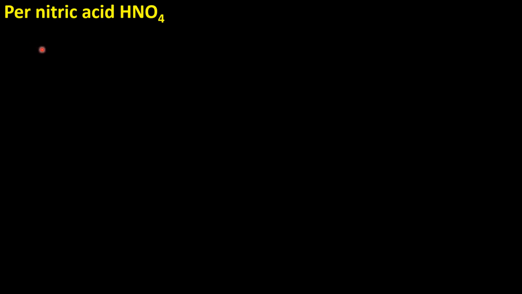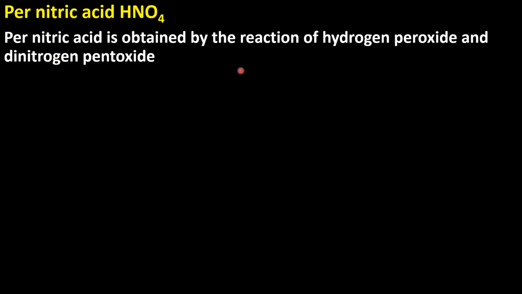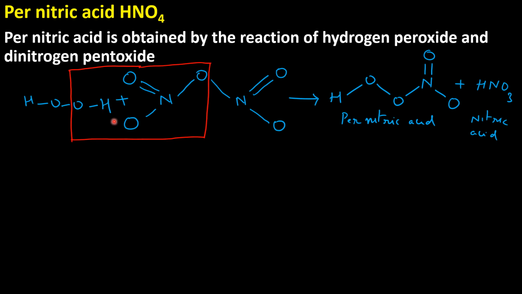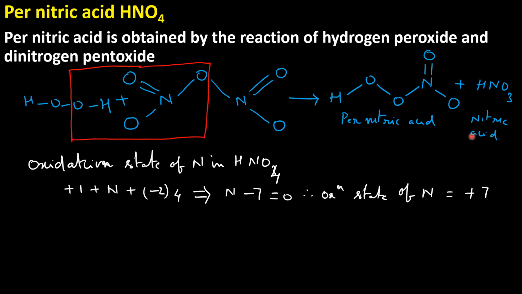Now let us discuss pernitric acid, HNO4. Pernitric acid is obtained by the reaction of hydrogen peroxide with dinitrogen pentoxide, N2O5. So the reaction here: OH of hydrogen peroxide and NO3 of dinitrogen pentoxide, and we get pernitric acid HNO4, and apart from this we get nitric acid also. Oxidation state of nitrogen in pernitric acid HNO4 is +7.